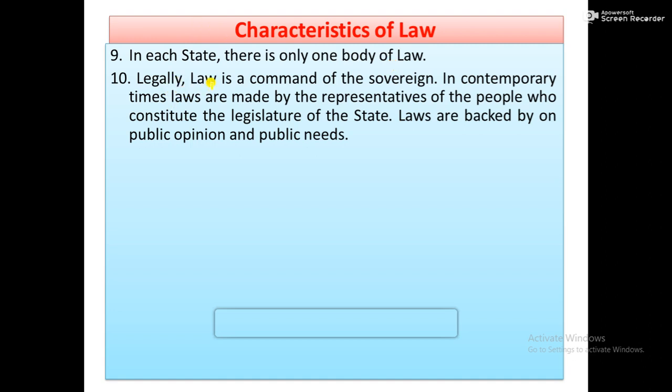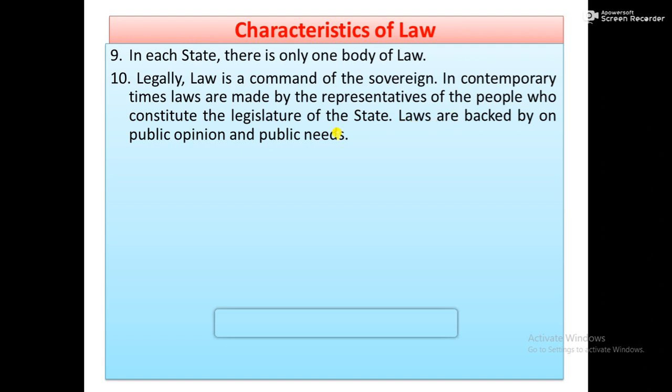Similarly, legally, law is the command of the sovereign. Actually, what is the law? Law is the command, order, prerogative of the sovereign. That means the command of the supreme authority. In contemporary times, laws are made by the representatives of the people who constitute the legislature of the state. At present, laws are made by representatives of the people who are voted for, and those voted-in people become legislators, and legislators make the final law.